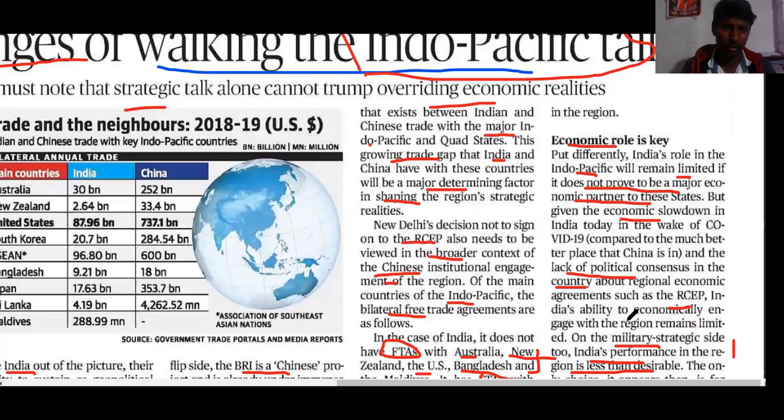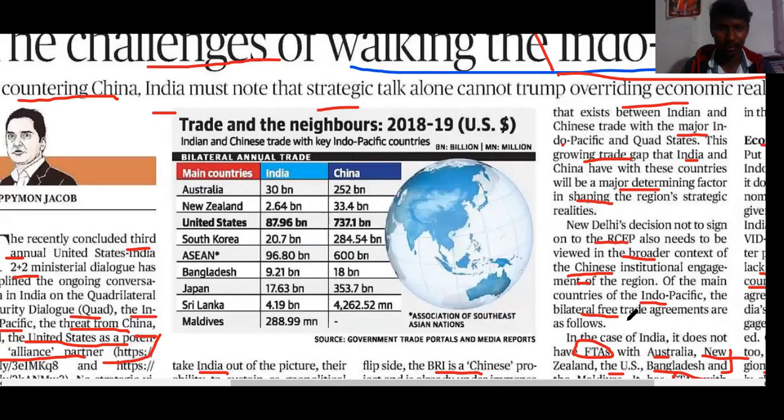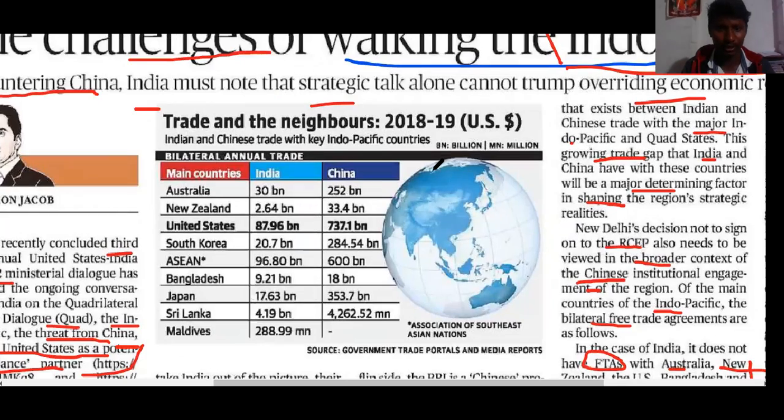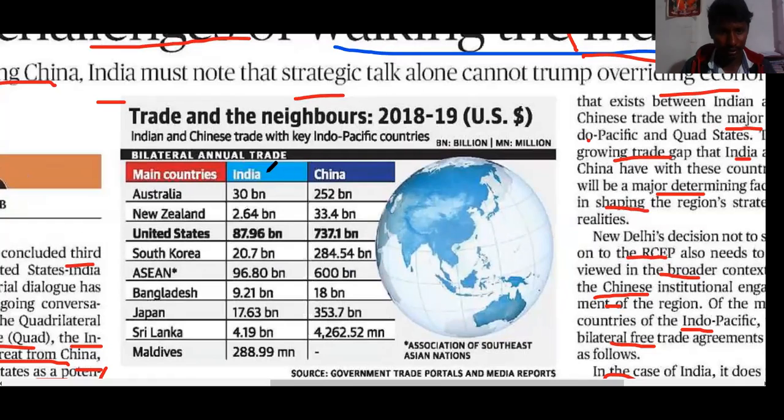Coming to the map, let's take a look at it. What is the trade we are having with our neighbors, and what is China having? For example, in the Indo-Pacific, the major partner in trade of ours is the USA, at $87.96 billion.